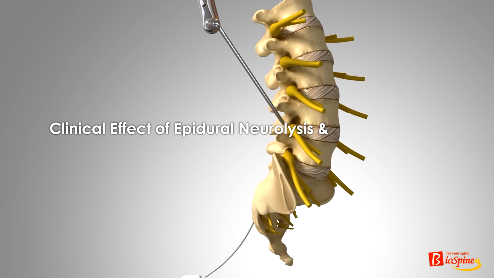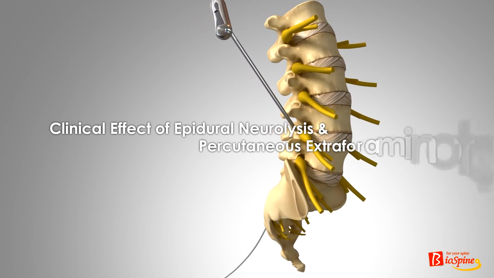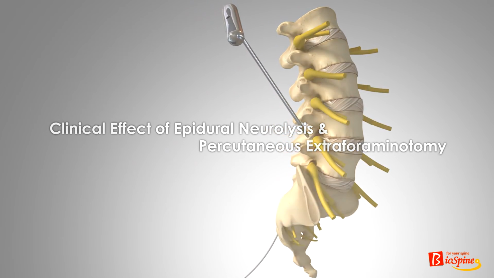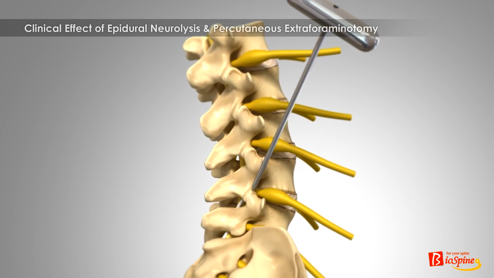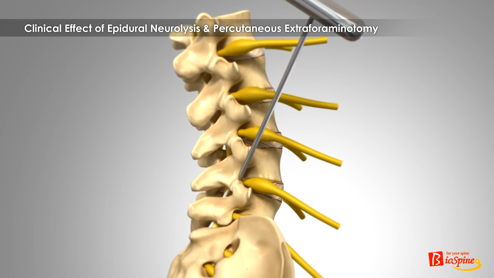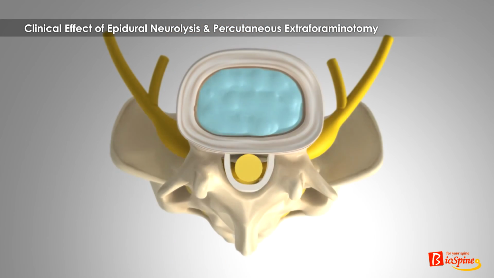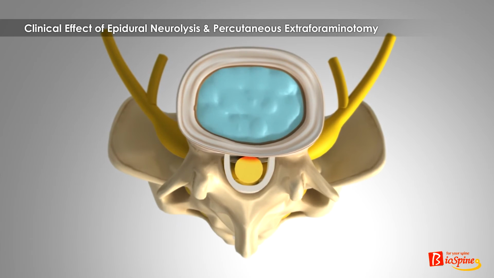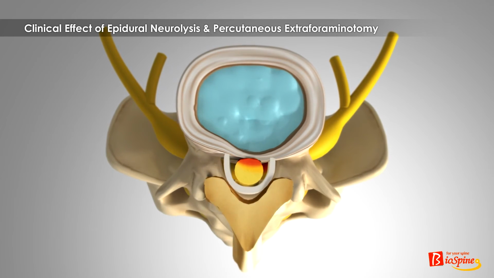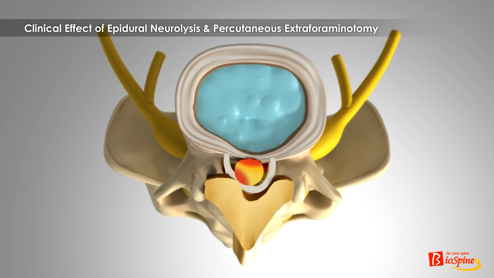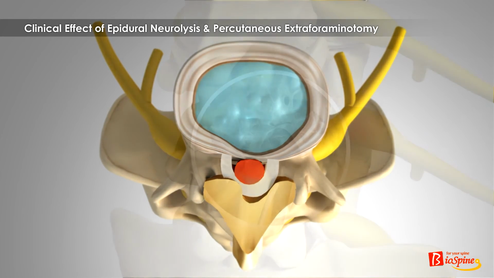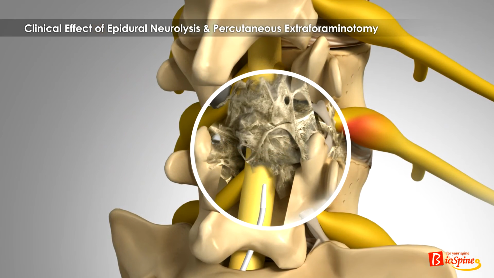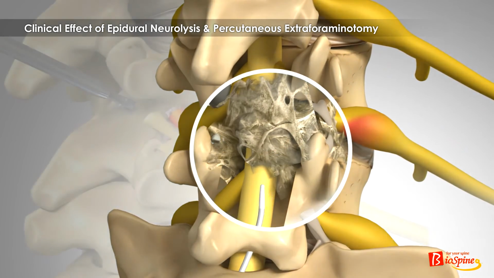Clinical effect of epidural neurolysis and percutaneous extraforaminotomy. Epidural neurolysis and percutaneous extraforaminotomy make it possible to deal with not only severe spinal central stenosis by disc bulging, facet hypertrophy, and ligament thickening, but also severe surgical adhesion around the spinal canal inaccessible by transcaudal approach.